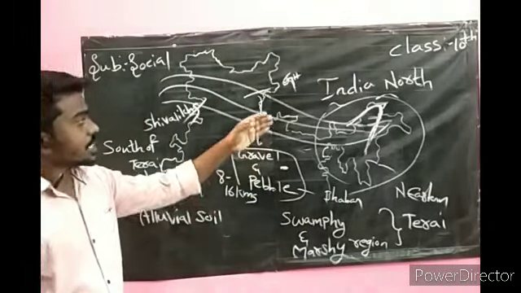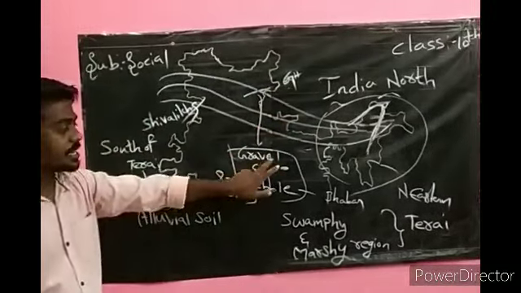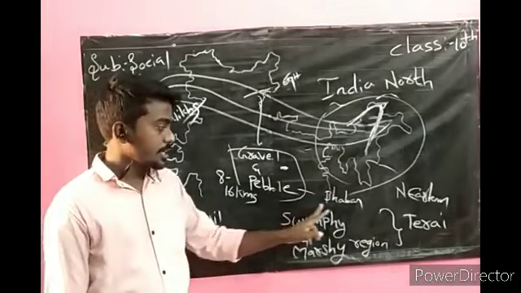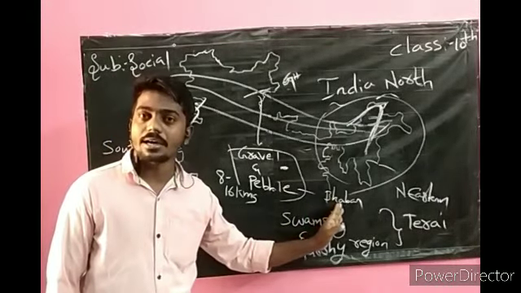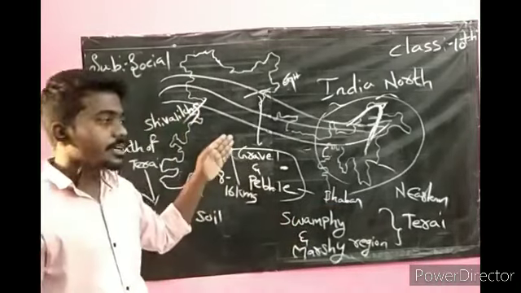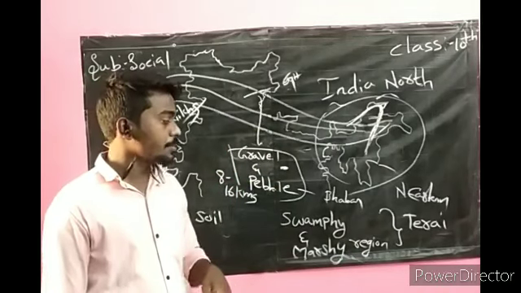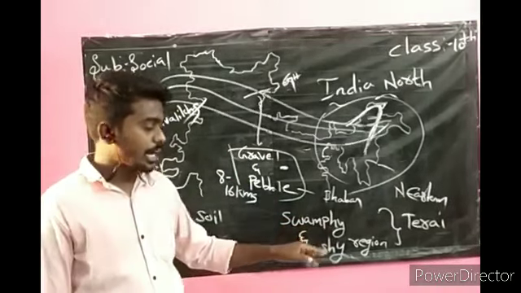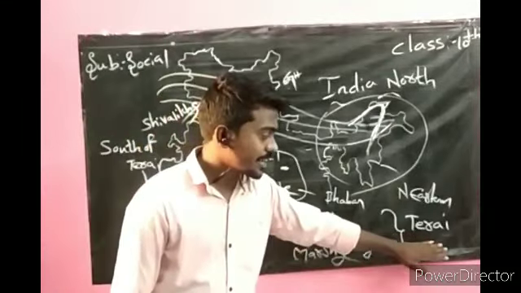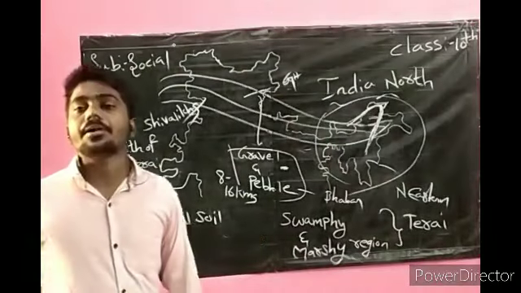Okay, first I told you the rivers which are coming from the greater Himalayas deposit gravel and pebbles in a width of 8 to 16 kilometers. This feature is called Babar. Gravel and pebble means you have to write the answer Babar. And some rivers and streams which flow under the Babar and reappear form a swampy and marshy region. This feature is called Terai. South of the Terai, we have the fine alluvial type of soil.